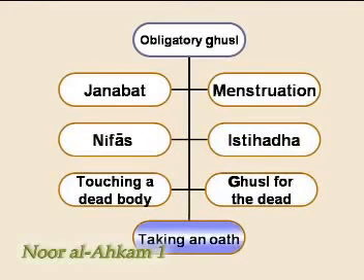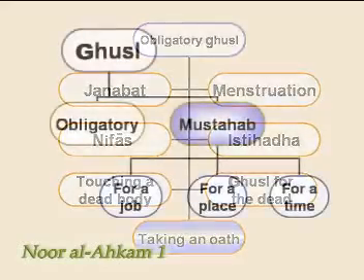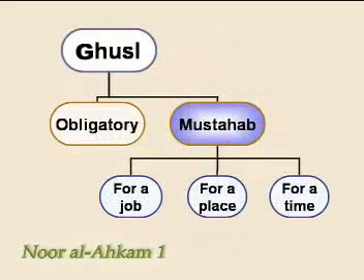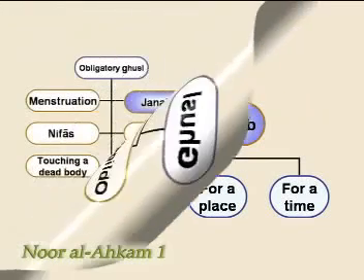7. A ghusl that becomes obligatory because of taking an oath. For example, if one makes an oath that if one of their problems is solved, they will perform ghusl. Other than these 7 obligatory ghusls, there are many recommended ghusls like the Friday ghusl or the Ziyarat ghusl.